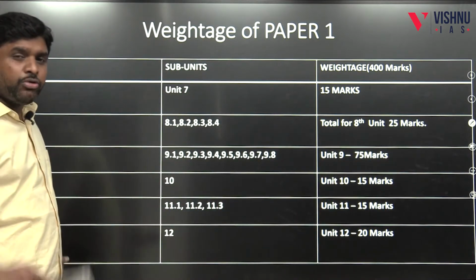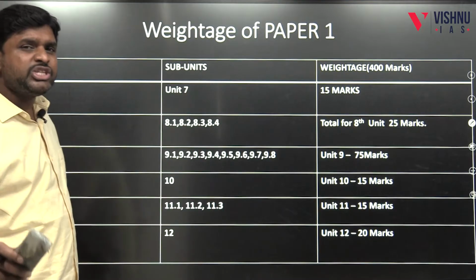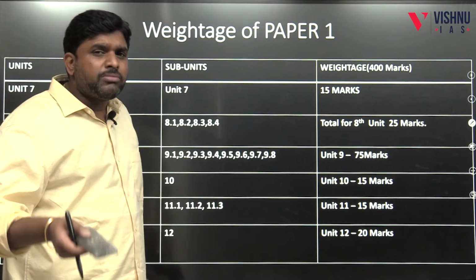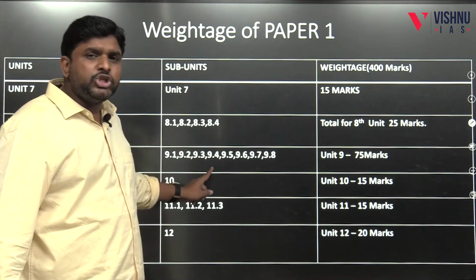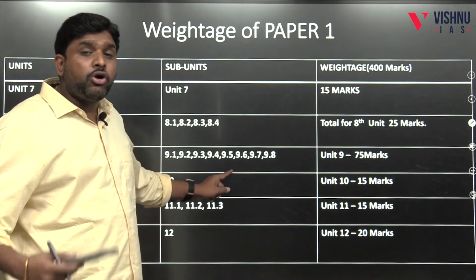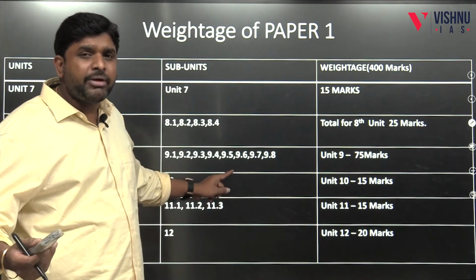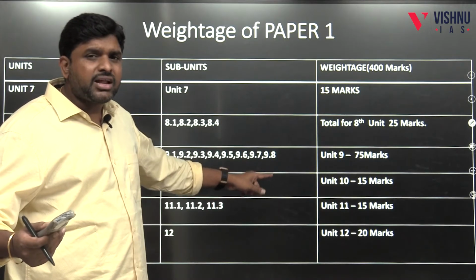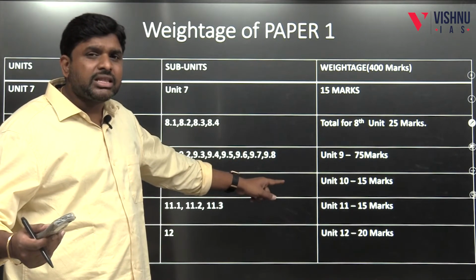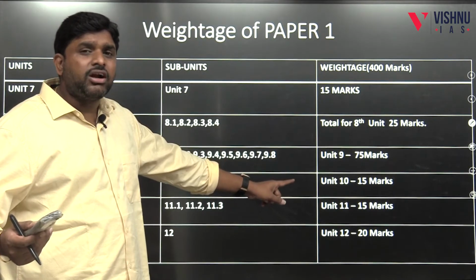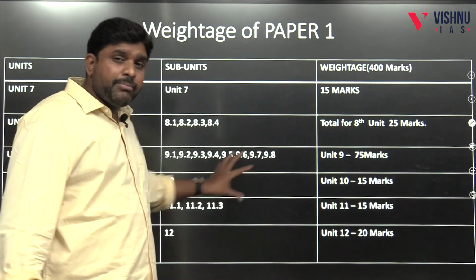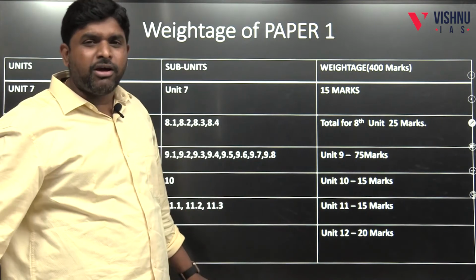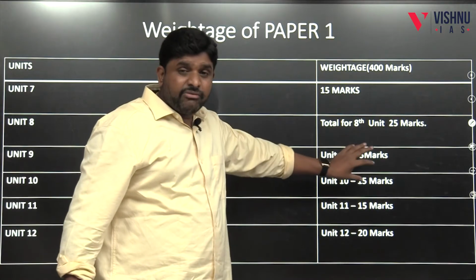And coming to another big unit, which is the 9th unit: 9.1 is about study of genetics, methods of genetical studies. 9.2 is about Mendelian genetics. 9.3 is about genetic polymorphism. 9.4 is about autosomal and sexual chromosomal aberration. 9.5 is about race and racism. 9.6 is about genetic markers. 9.7 is about ecological anthropology. 9.8 is together called epidemiological anthropology. Very important, scoring. Remember this, don't think it is biology, it is not called biology at all. This together constitutes 75 marks.